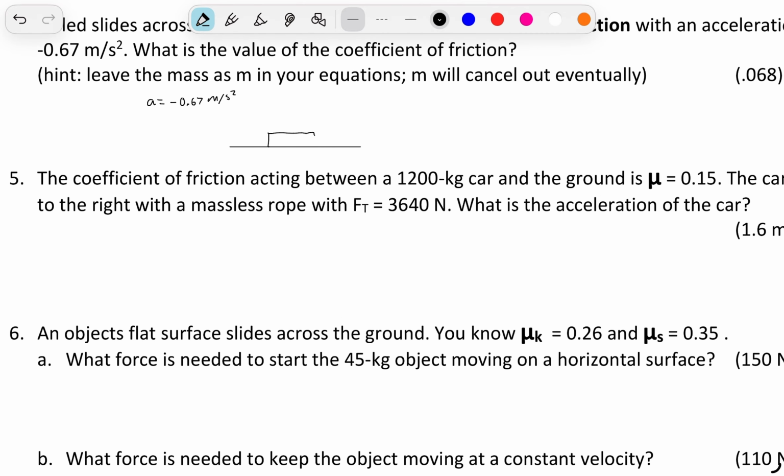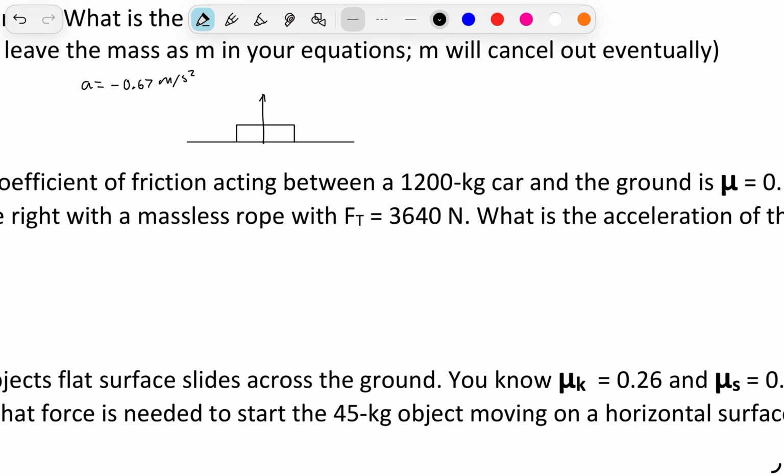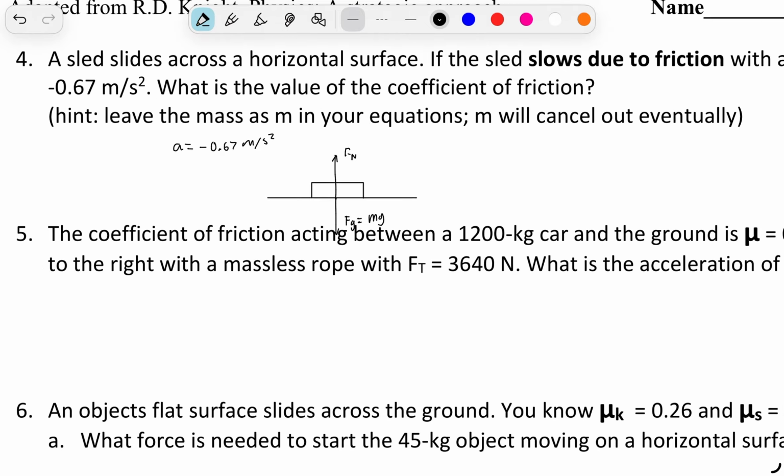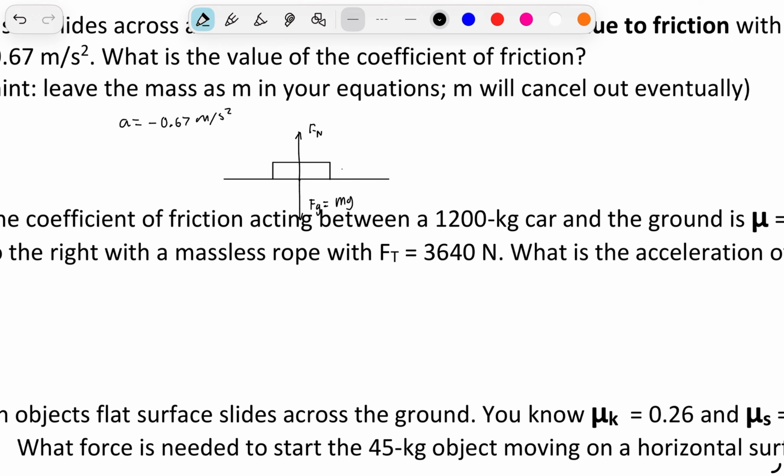So we can draw this box of the sled, and we have our normal force that is acting up, and we have our Fg that is acting down. We also have our Ff that is going to be opposing the motion. It's sliding, but it doesn't say which direction, so we're just going to write that it's sliding in this direction. And that means that our frictional force is going to be opposing the motion, so it's going to be this way, Ff.